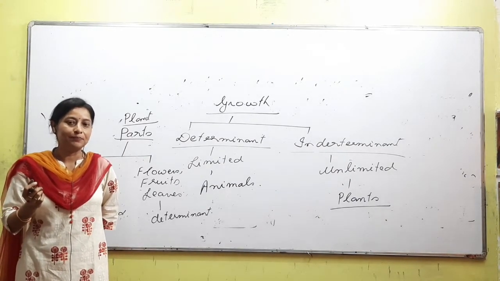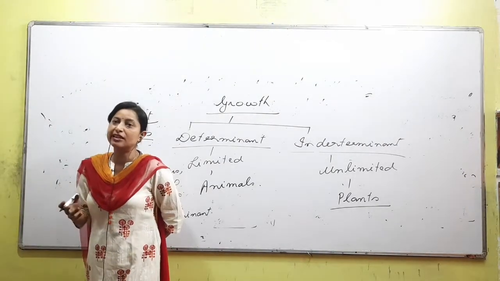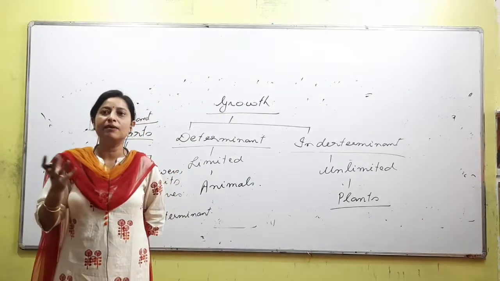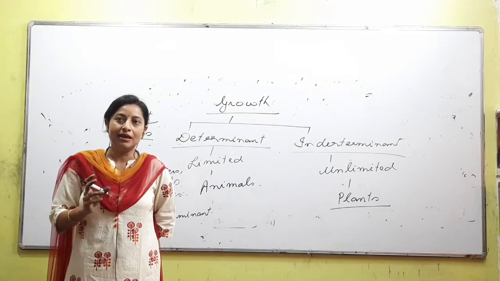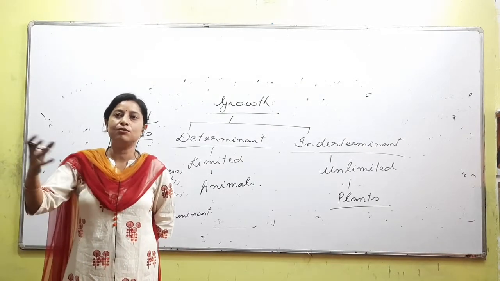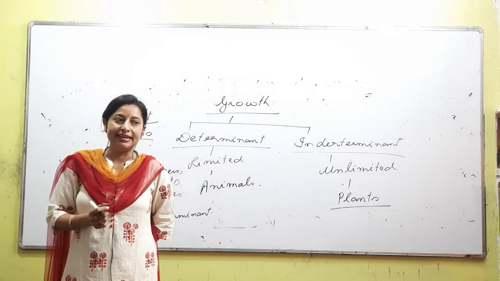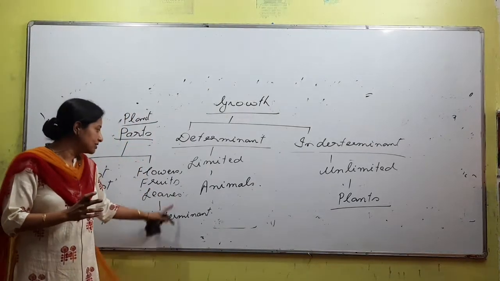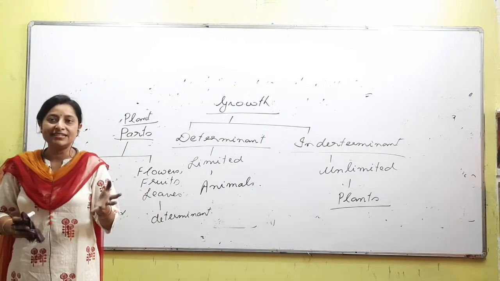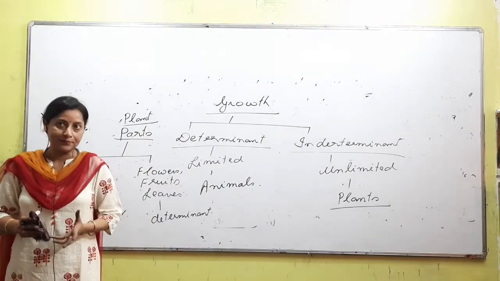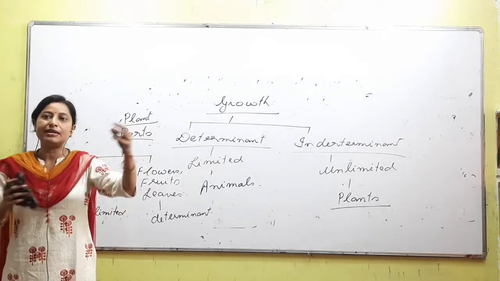Right. If you are getting confused with the fruit, let's talk about the leaves. Mango leaf, neem leaf, or any type of leaf has a particular shape and a particular size. Because the tree is 10 years old, will the leaf become very long? Are you understanding? This is what I want to say. In case of flowers also, if the tree's age has increased, that does not mean the size of the flower will keep on increasing. But if the tree's age has increased, the root apex and the shoot apex will keep on elongating. Are you understanding the difference?